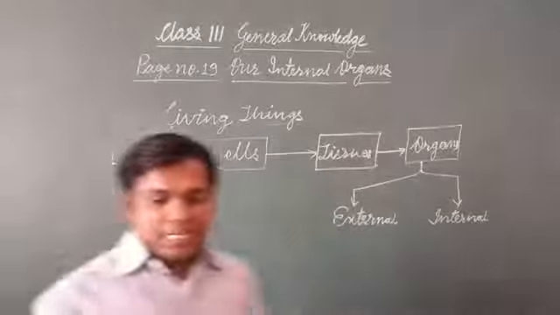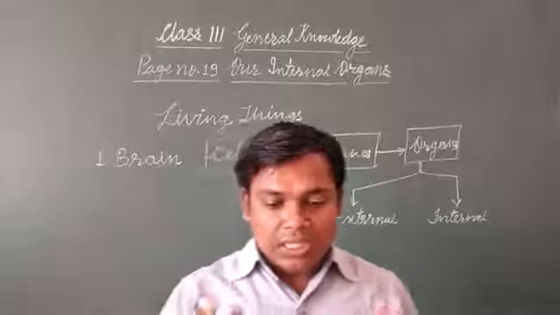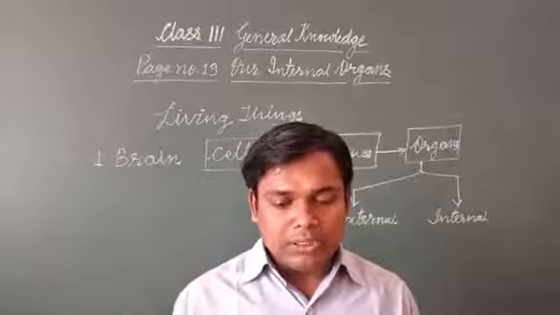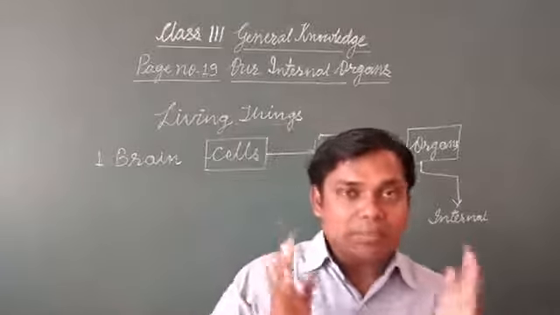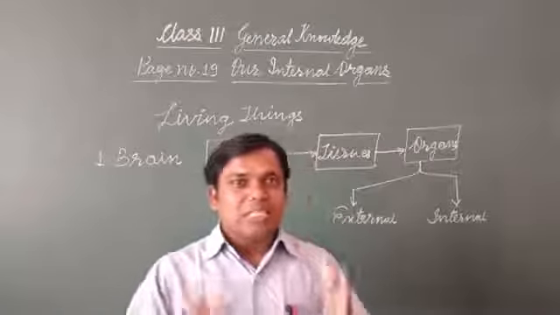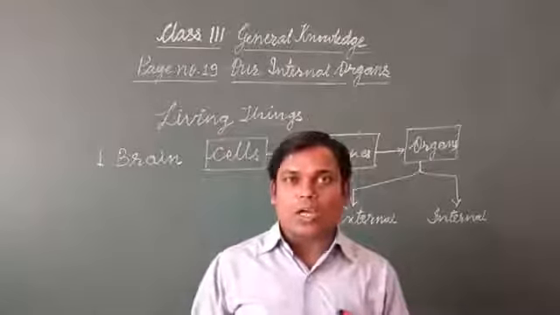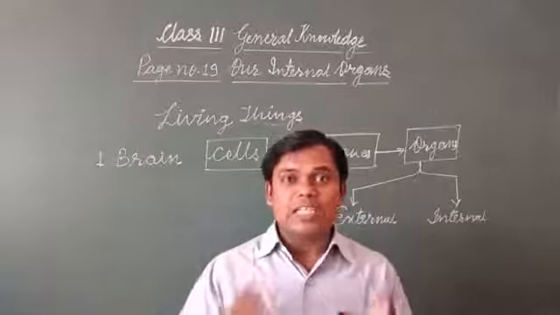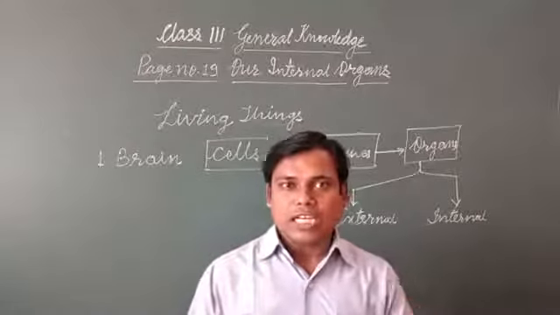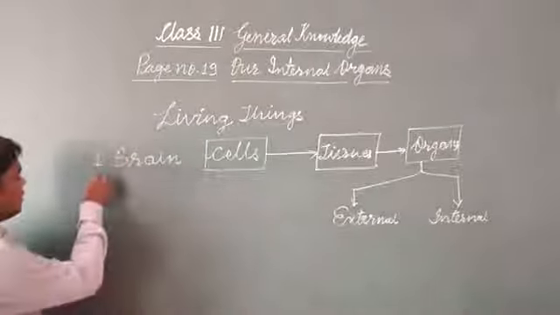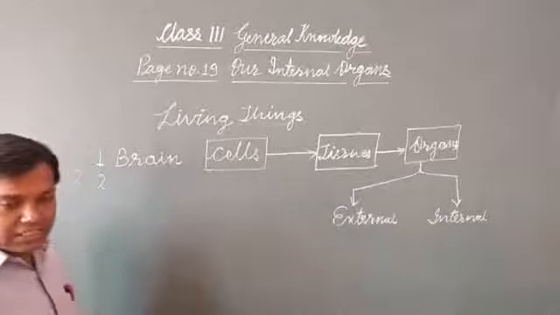Now the second is, they are two in number and help in breathing. The lungs is the internal organ of our body which helps in breathing. So the second answer will be lungs.